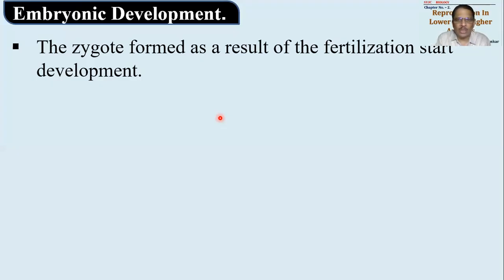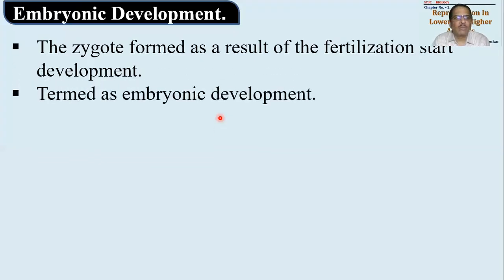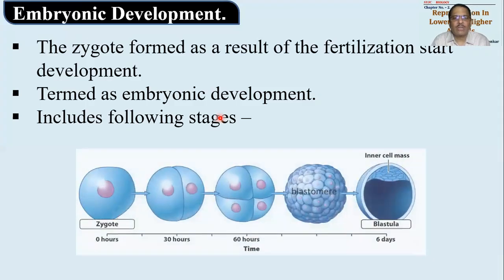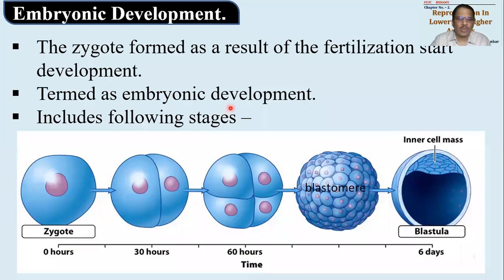So we have divided into many stages. The zygote that is formed as a result of fertilization will start development immediately. This is termed as embryonic development. It will include the stages somewhat like this. First stage will be called cleavage. ये उसका थोड़ा सा एक review दिया हुआ है just to make you understand what is happening. So zygote is there, 2-cell stage, 4-cell stage, then blastomeres are there, and then blastula will be developed. So कौन से stages है? Those stages we have to understand.